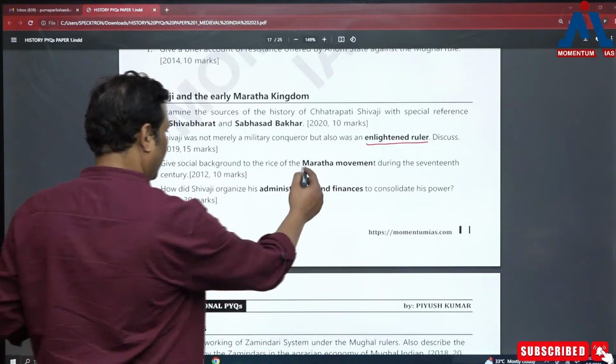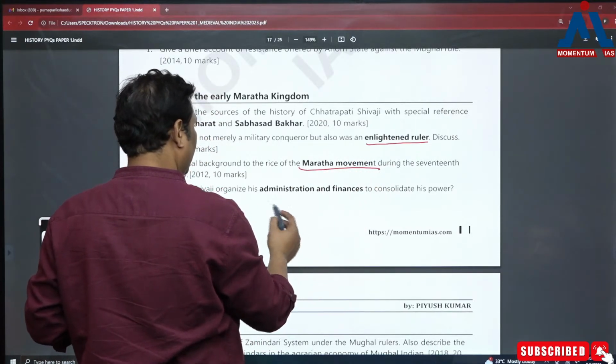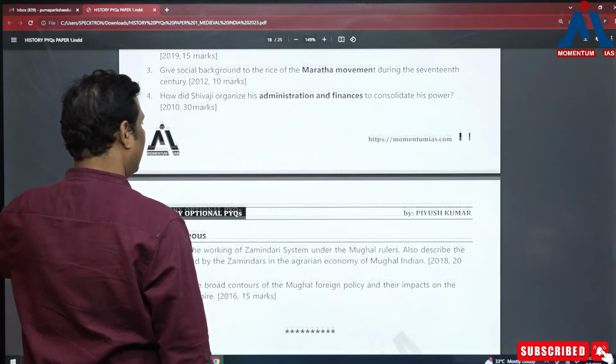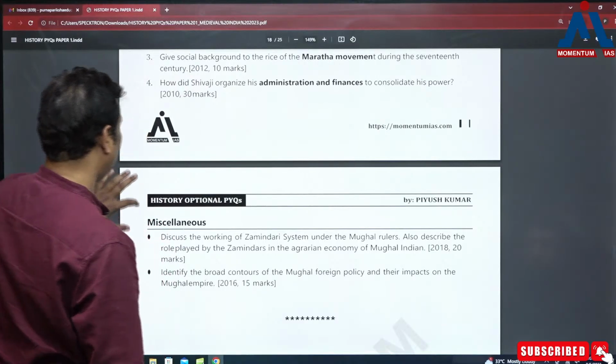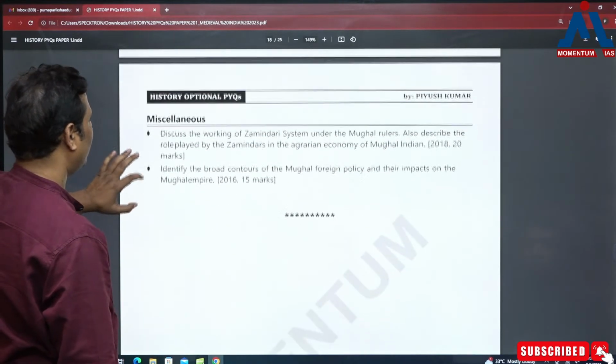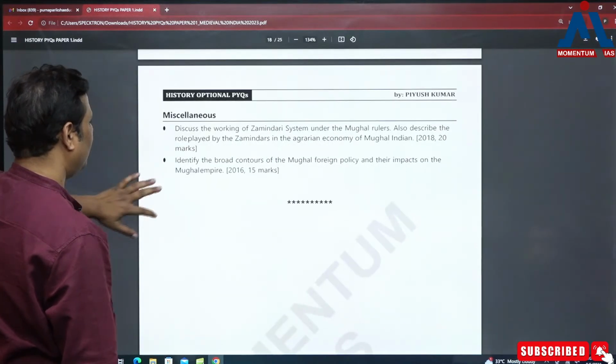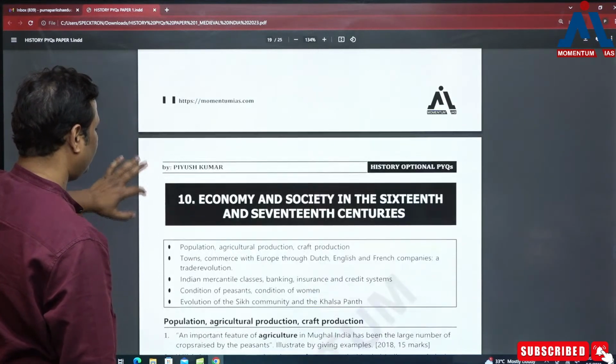Then Maratha movement, as I told you, the origin of the Marathas. Then administration and finance, which is being asked. So you can see that various new dimensions are being hunted. And then there is something called miscellaneous. Actually, it's not miscellaneous, it's from the Mughal administration only, which is being asked. Okay.